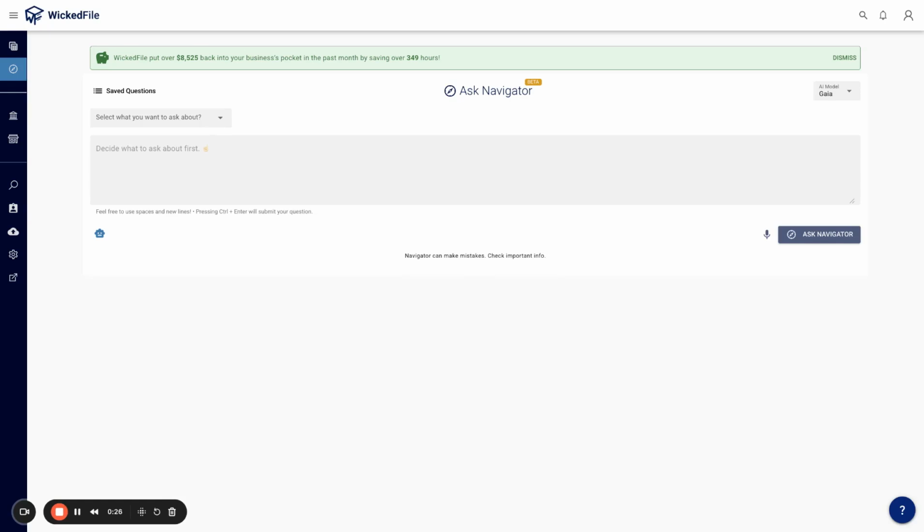Now, one thing I do like to preface too is Navigator obviously can make mistakes since this is all AI interpretation of your data, but it's just here to give you helpful feedback based off what it sees.